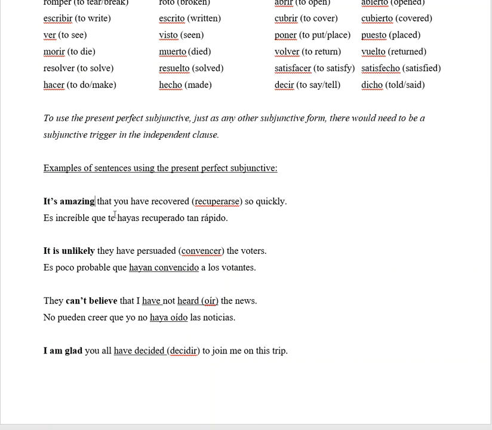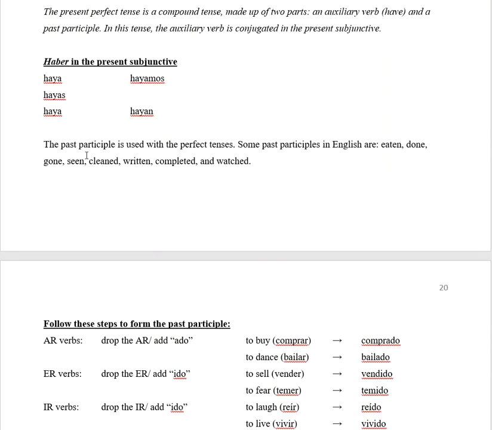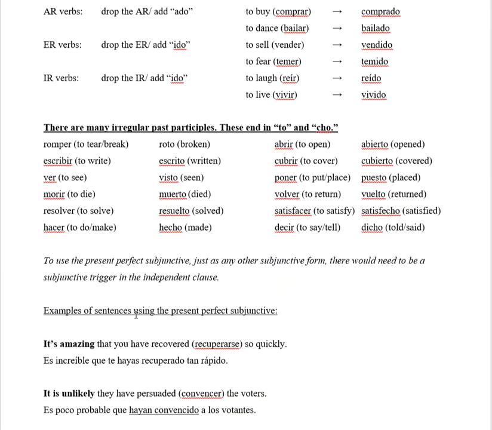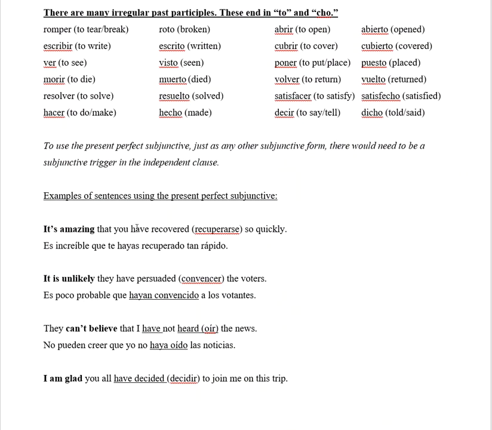The verb recover is recuperar, and it's reflexive. This would be recuperado. This would be te, because it's you. And have would be hayas. So it's amazing that you have recovered so quickly. Es increíble que te hayas recuperado tan rápido.